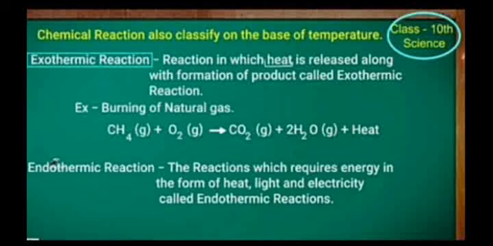Natural gas methane burns in the presence of oxygen, then carbon dioxide and water are formed. Endothermic reaction. The reaction which requires energy in the form of heat, light or electricity is called an endothermic reaction. For example, the photosynthesis process.